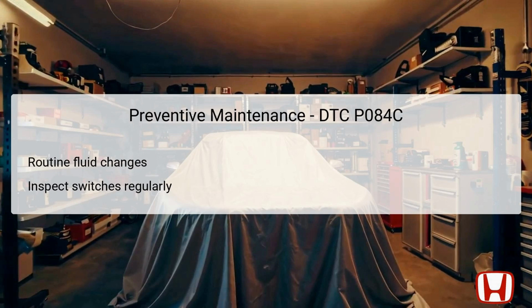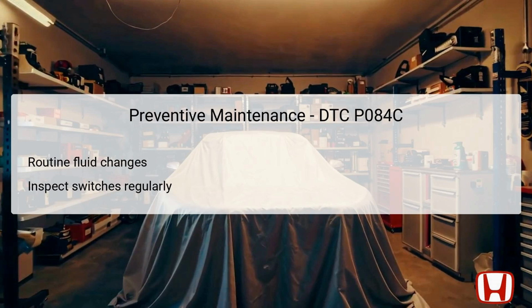Preventive maintenance plays a significant role in avoiding issues such as those described by the DTC P084C in the future. Regularly scheduled fluid changes on the transmission, particularly for ATF, help to maintain optimal hydraulic performance and reduce wear on components, including the line pressure solenoid and switch.